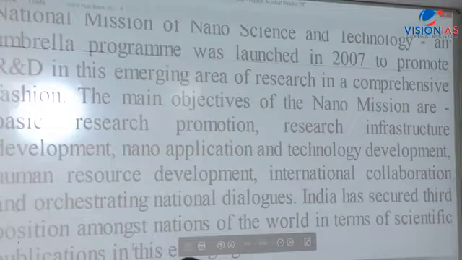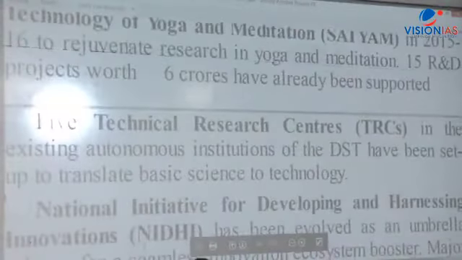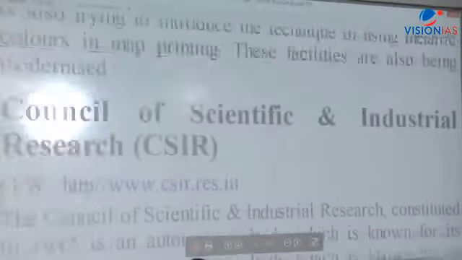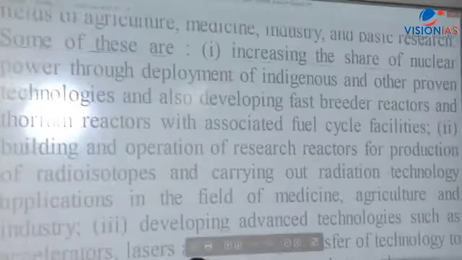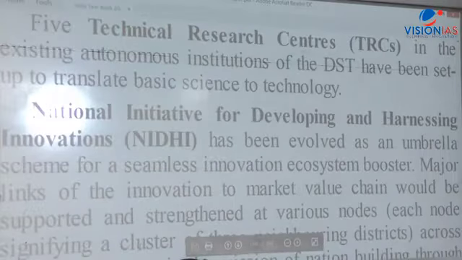Nano Science and Technology Mission, which we have discussed in the classroom, that is given there, and now you put here. Climate change, Nidhi, Manak, CSI, where is it gone there? This one.